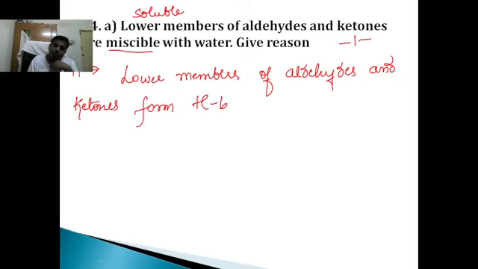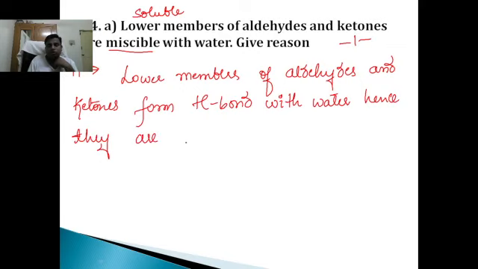That is why they are soluble. What happens to the higher members? Higher members are less soluble because as the number of carbon atoms increases, molecular weight increases. As the molecular weight increases, the solubility decreases.